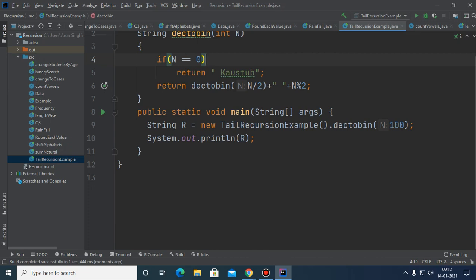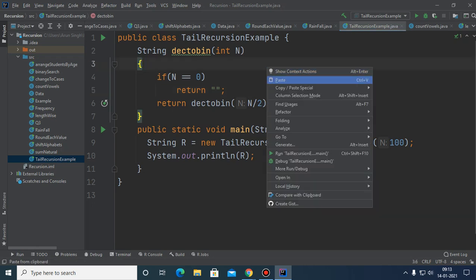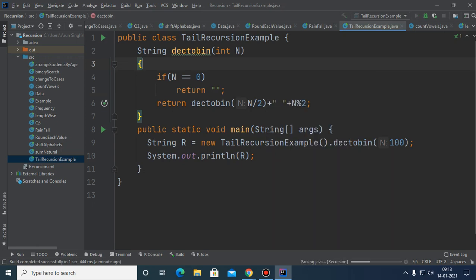And here the return type is a string, so we cannot return like this. We cannot leave it empty. We have to return something. So whatever we are going to return will get appended with the result. So what I have done, I have appended blank. That will not be visible. So our job is done. I hope you have understood.